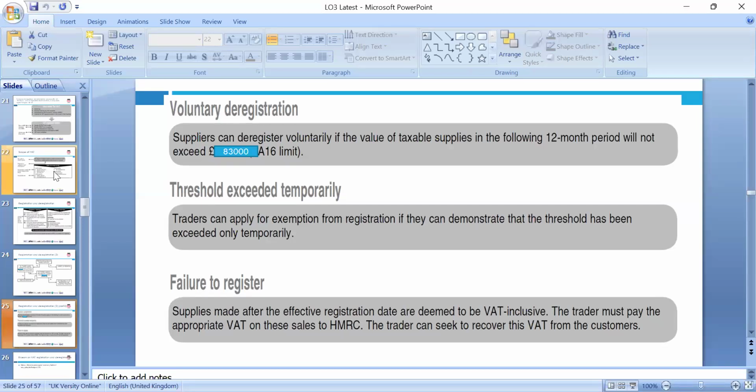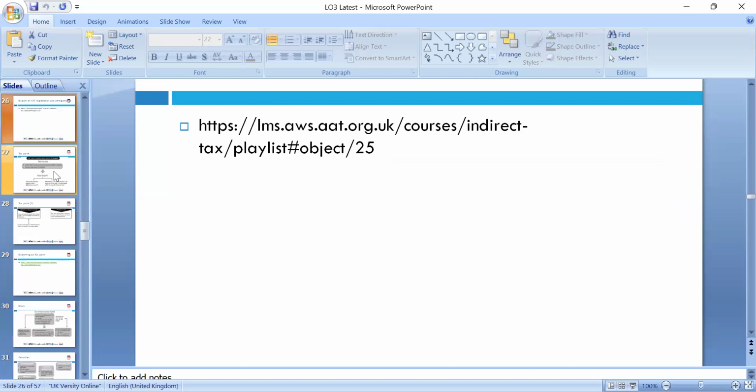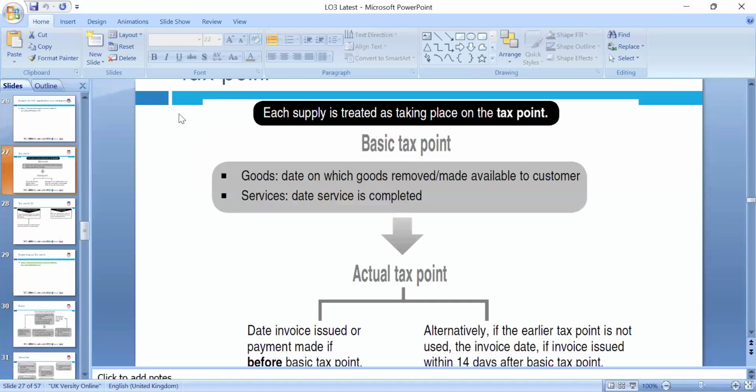Okay, on failure to register: supplies made up to the effective registration date are deemed to be VAT inclusive, and the trader must pay the appropriate VAT on the sales, and the trader can seek to recover the VAT from the customer. Okay, I have copied the link for you, which we use for ATHE and forms, so we can look at those as well. Otherwise, we will go through the VAT form in the text. In our next lesson, we will also go through assignment discussions.